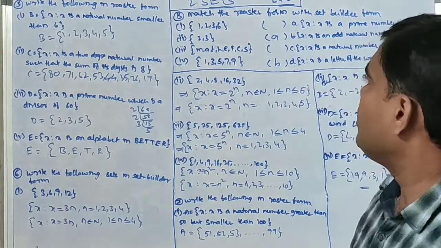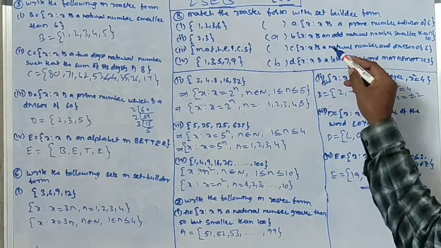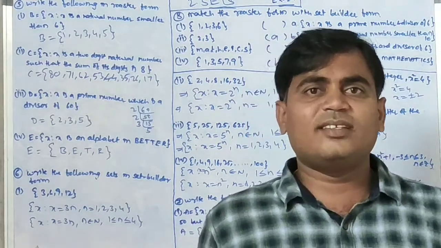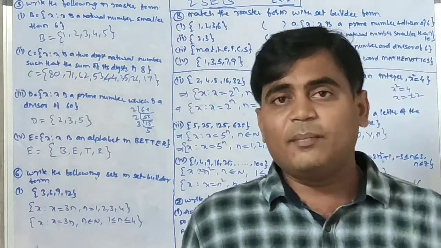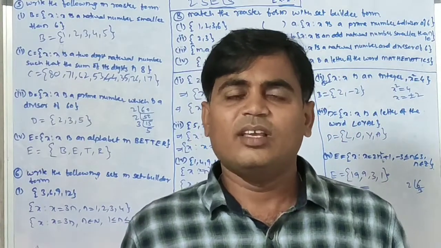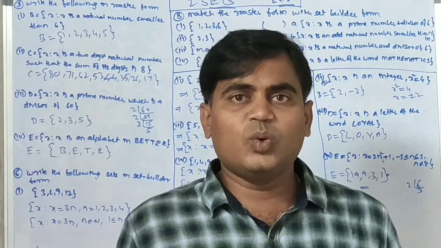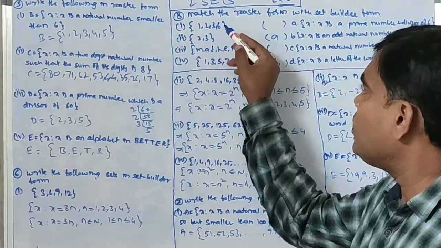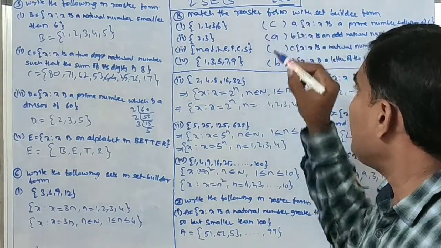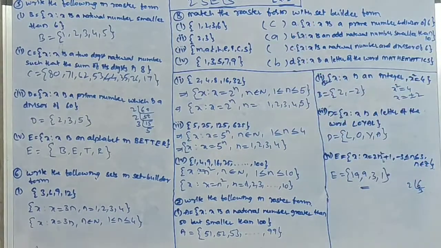Next one. x is a natural number and a divisor of 6. What are the divisors of 6? 2 and 3 are prime divisors. Not only these, 1 and itself are also divisors. So the answer is 1, 2, 3, 6. The answer is C.